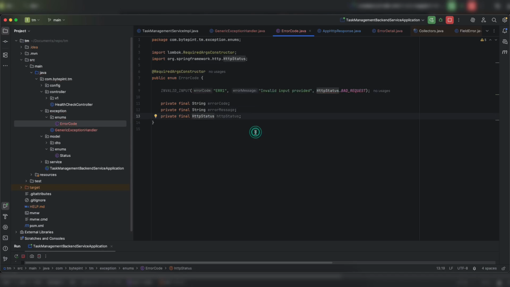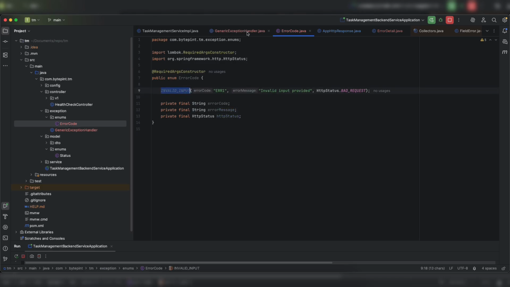Okay, now the error is resolved. This might be a new annotation for you, so you may be wondering what @RequiredArgsConstructor is. For now, just remember, if you have a final variable in your class or enum, you can use this required args constructor.